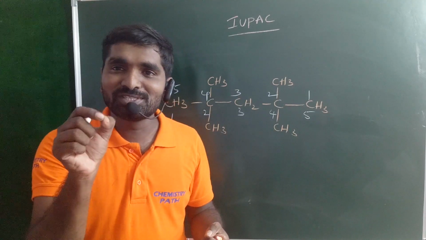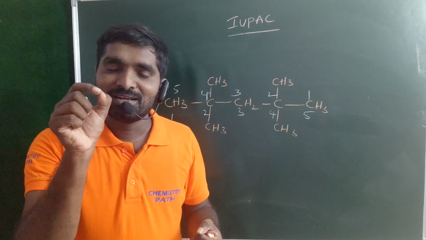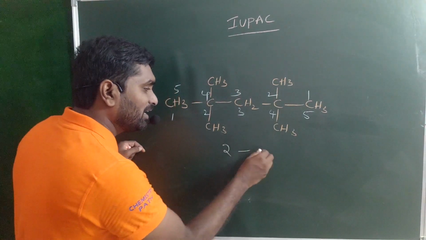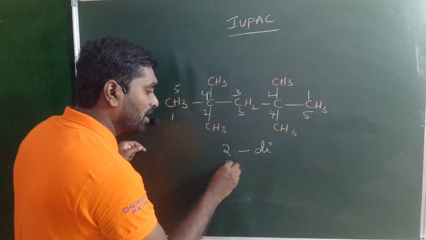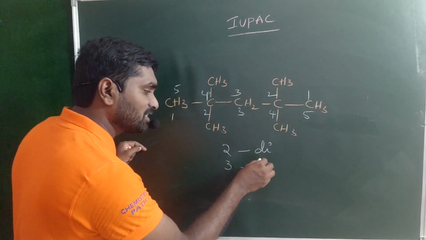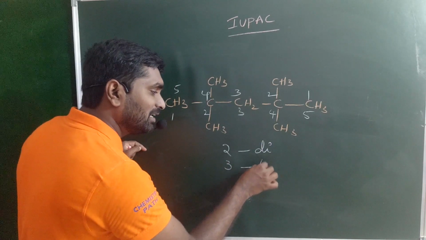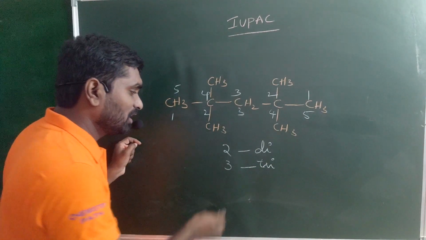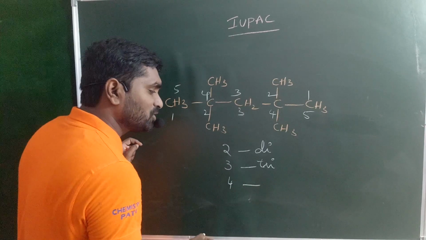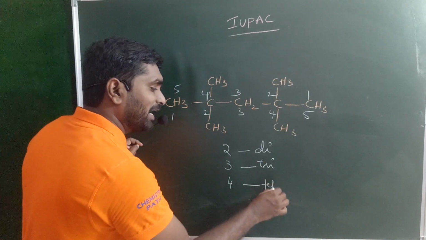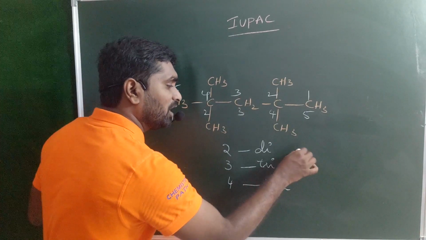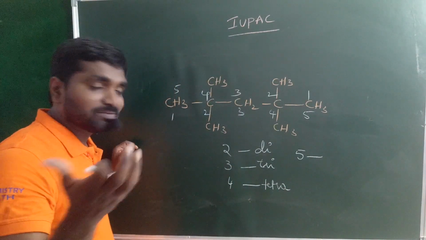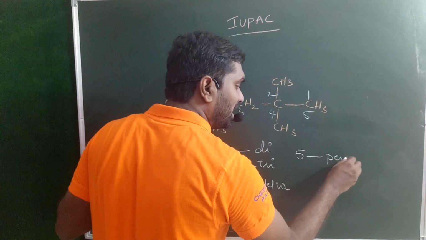When you have two same kind of substituents, the prefix is di. When you have three, the prefix is tri before the substituent. When you have four of the same type, tetra. When you have five, penta.